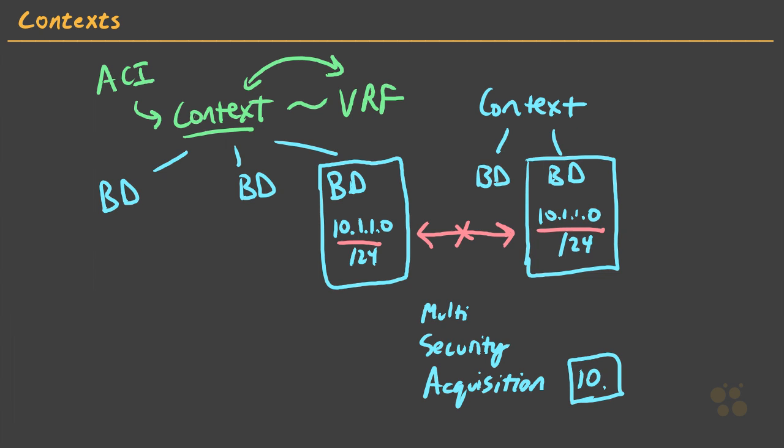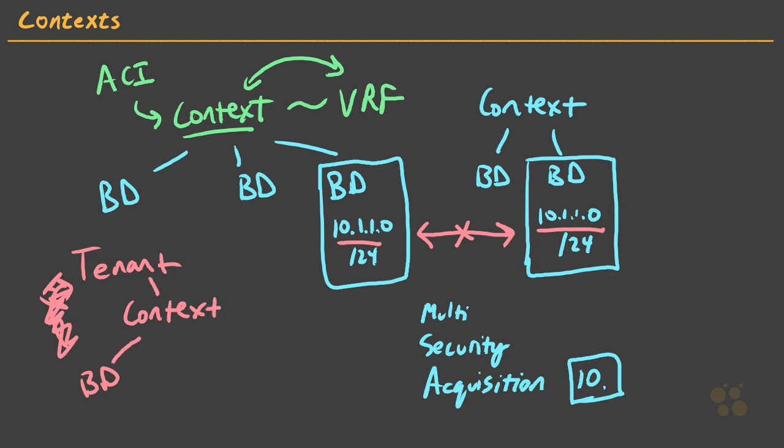That said, if your question is, Jeff, I don't really want to use contexts or VRFs, can I just create a tenant without them? The answer is no. Every tenant has to have at least one context, because we can't assign a bridge domain to a tenant directly. We can't do that. Cross that out. We have to have a context here so that we can map the bridge domain. And so at a minimum, we have to have one context, even if it's a catch-all context that's going to have every bridge domain associated to it.